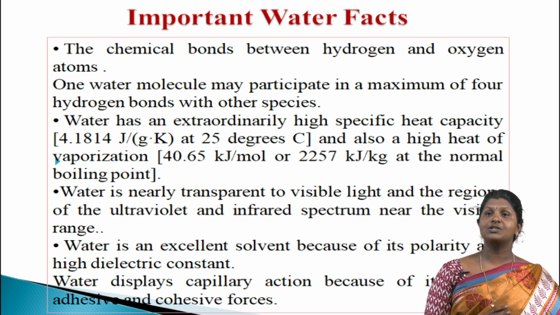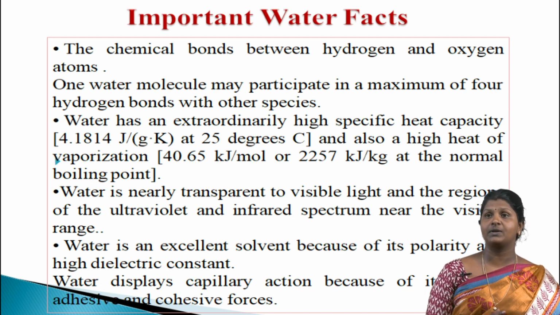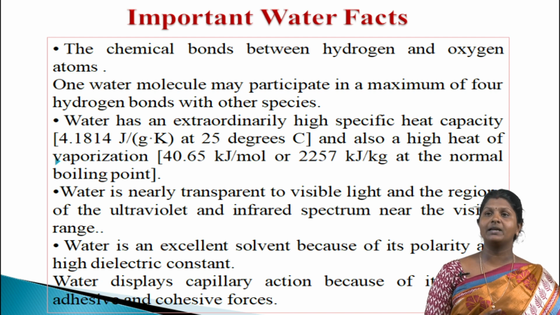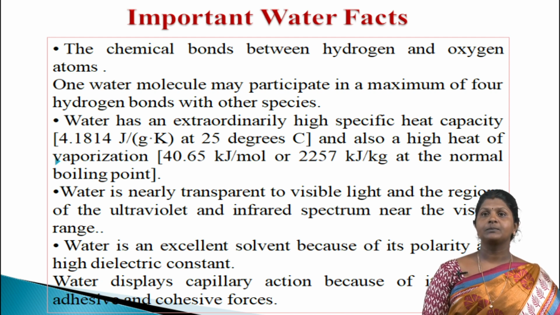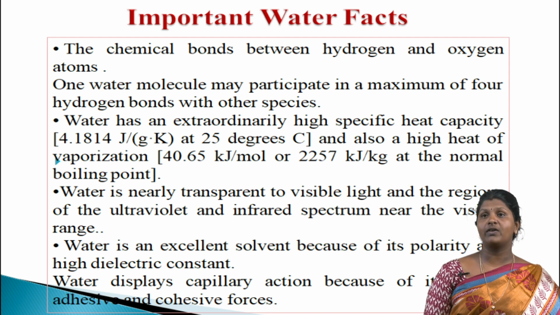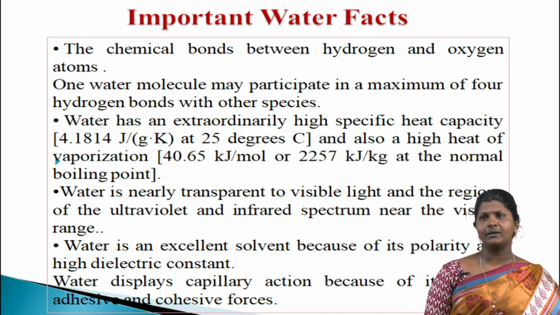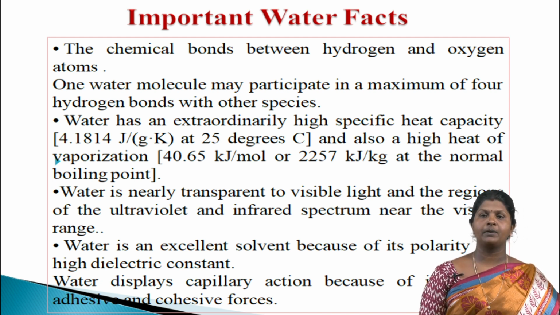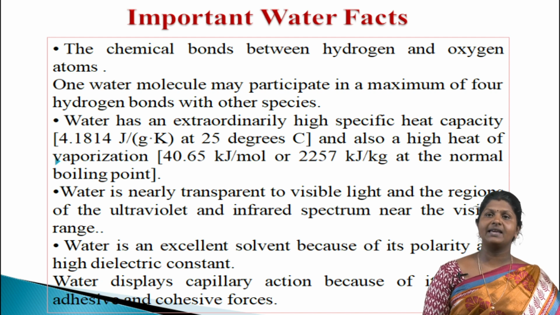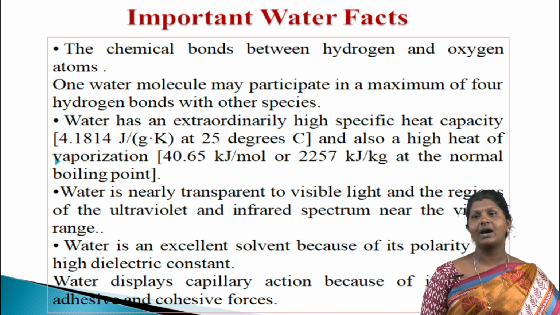Water has an extraordinarily high specific heat capacity, that means 4.1814 joule per gram per kelvin at 25 degrees, and also a high heat of vaporization, that means 40.65 kilojoule per mole or 2257 kilojoule per kilogram at the normal boiling point. Both of these properties are a result of hydrogen bonding between neighboring water molecules.